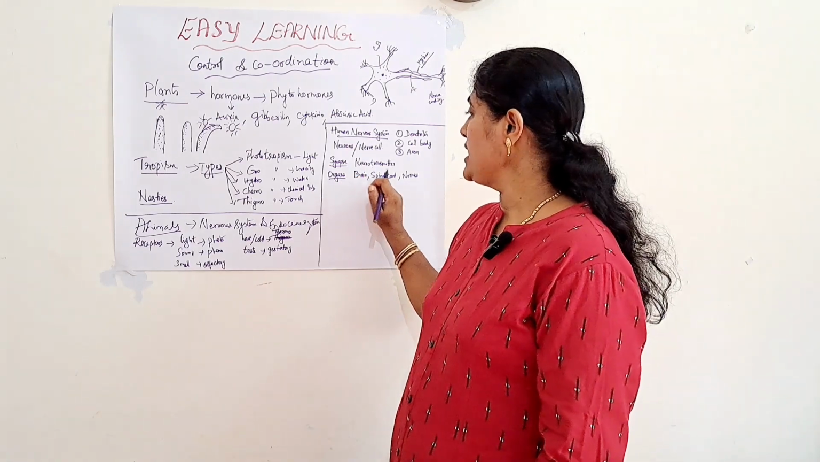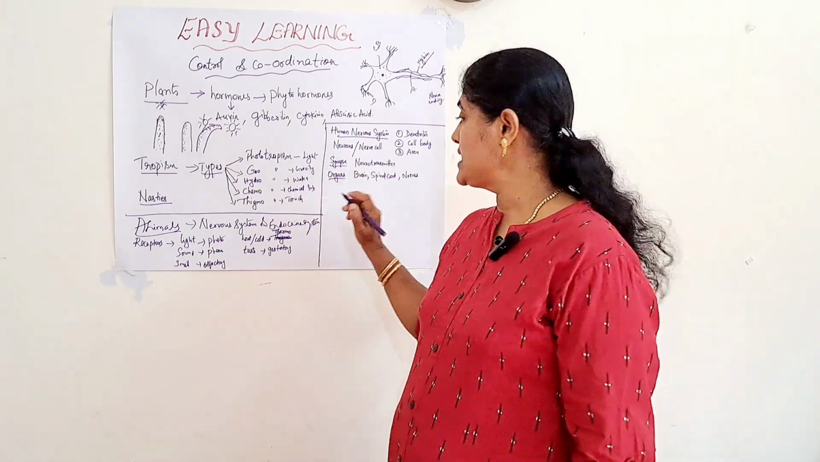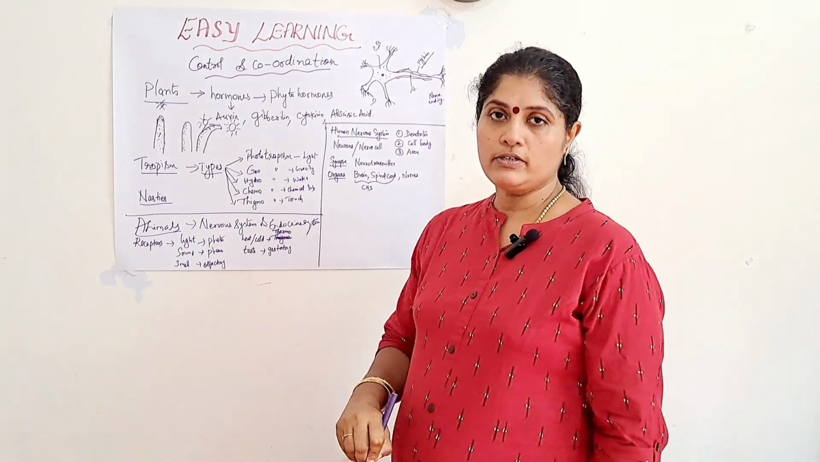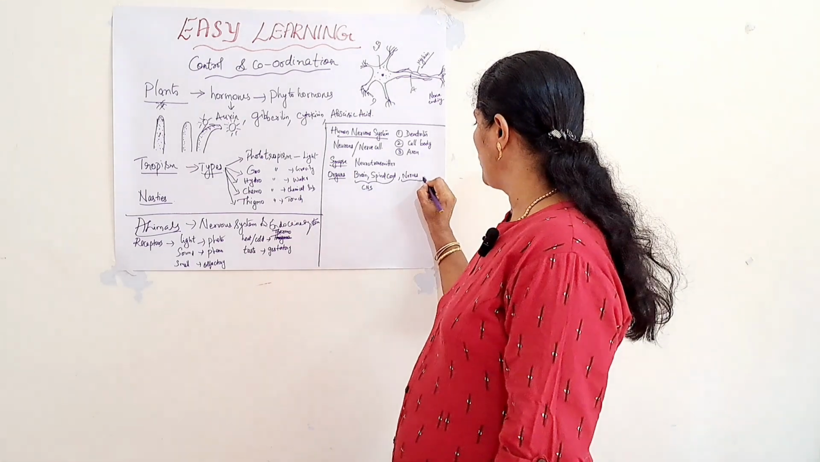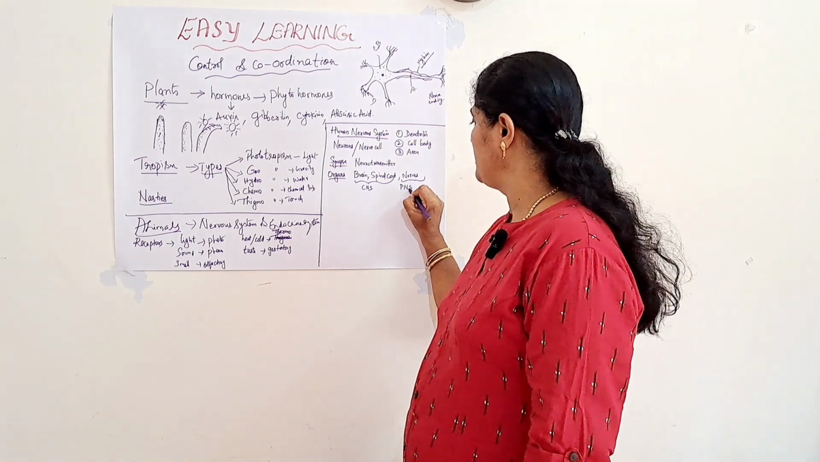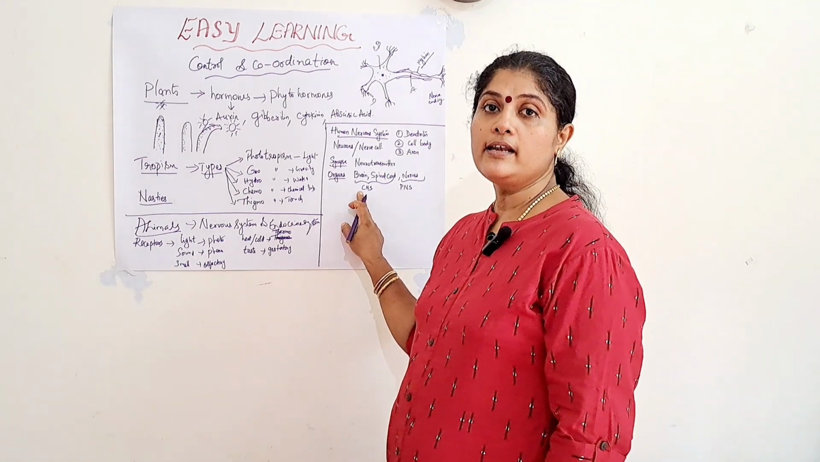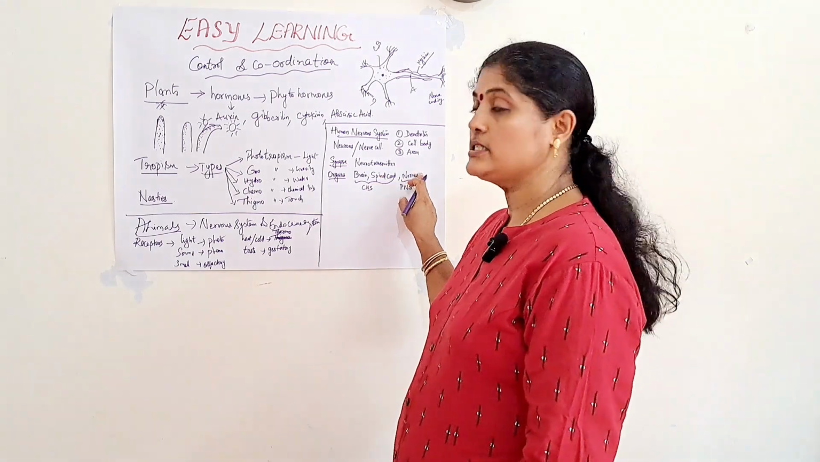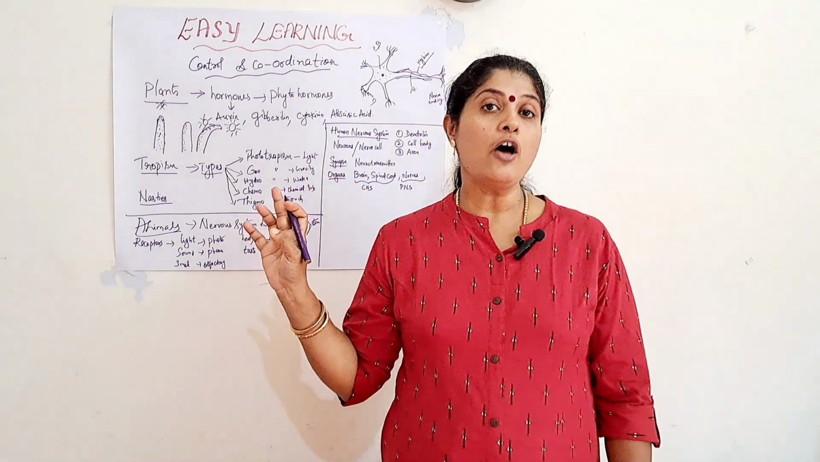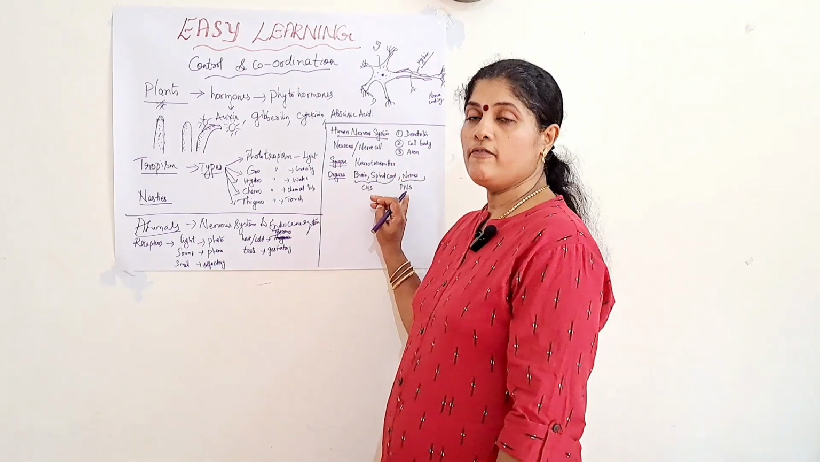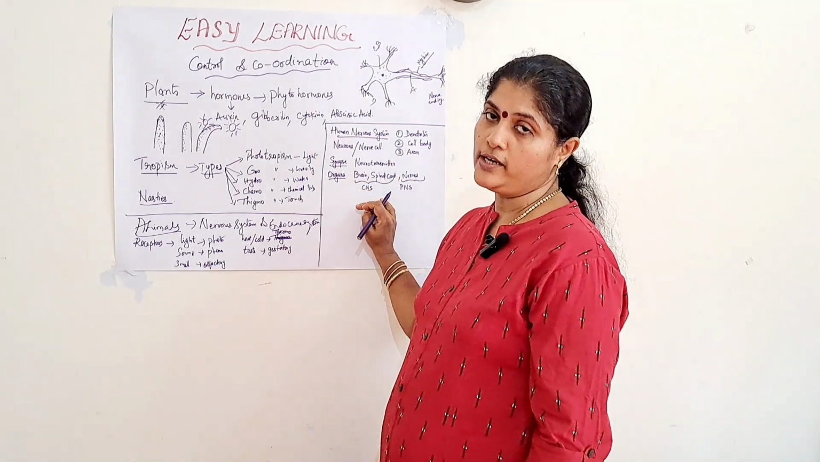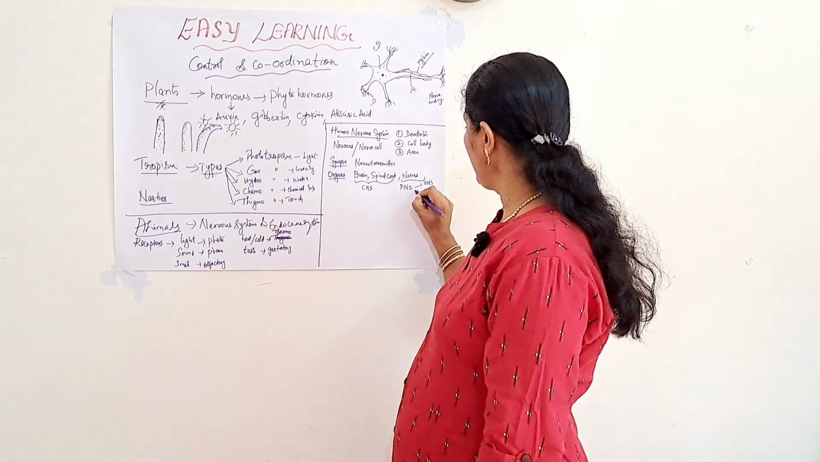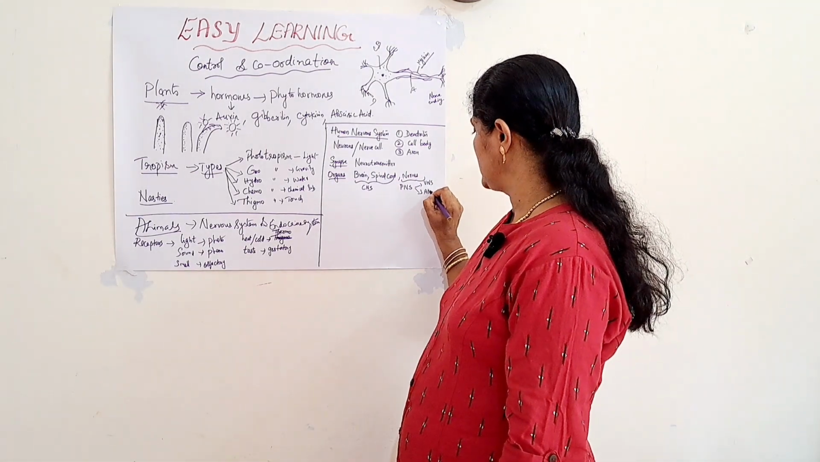And this brain and spinal cord come under the central nervous system, and the nerves come under the peripheral nervous system. So, the central nervous system includes the brain and the spinal cord, and the peripheral nervous system includes the different types of nerves. This peripheral nervous system is again classified into two, that is the voluntary nervous system and the autonomic nervous system.